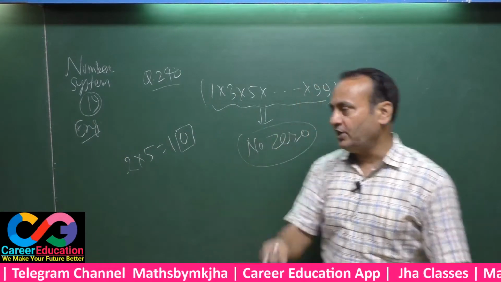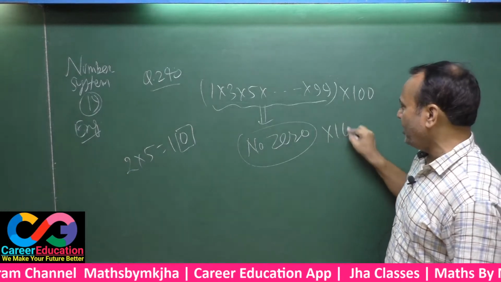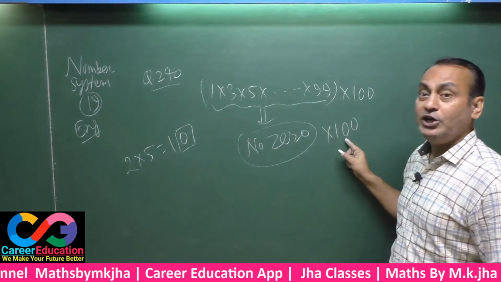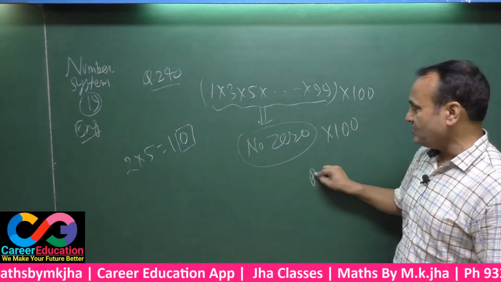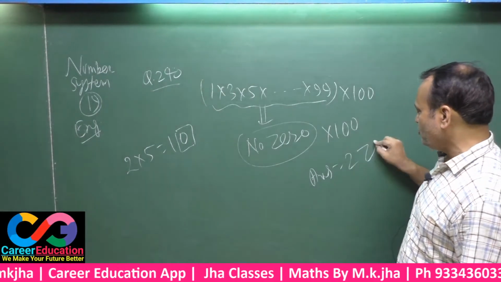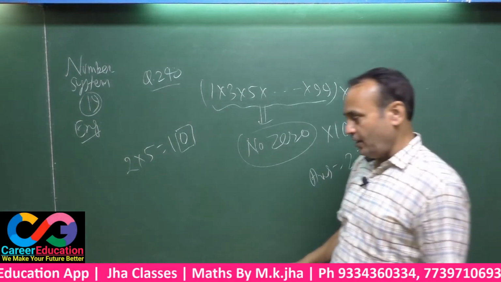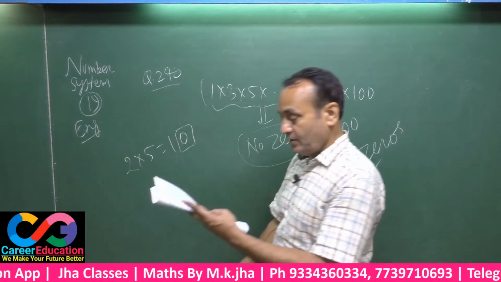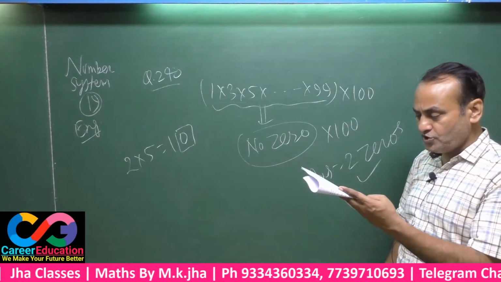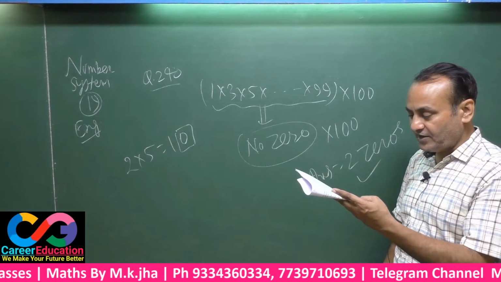And you have to multiply this by 100 again. This 100 has only 2 zeros. That means your answer will have only 2 zeros from the right side. Note down. The answer is only 2 zeros. Option D is the perfect answer. Note down.